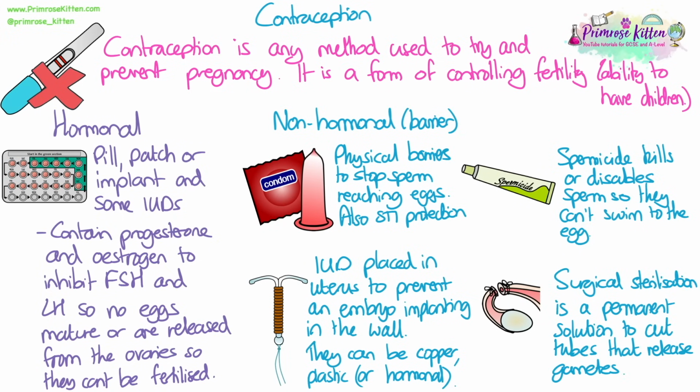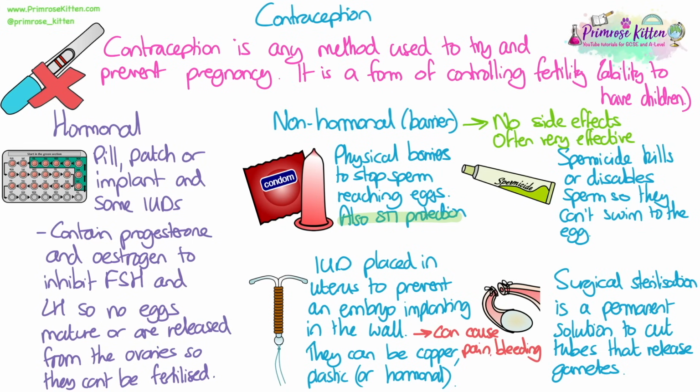And finally, surgical sterilisation is a permanent solution to cut the tubes that release gametes. So to cut the fallopian tubes so that eggs cannot leave the ovary and reach the uterus, and also to cut the tubes that attach to the testes so sperm cannot be released either. We need to be able to evaluate these methods. So obviously the benefits of condoms are that they provide the STI protection and nothing else does. For most non-hormonal methods, they don't provide side effects, which is a good thing, and they're often very effective.